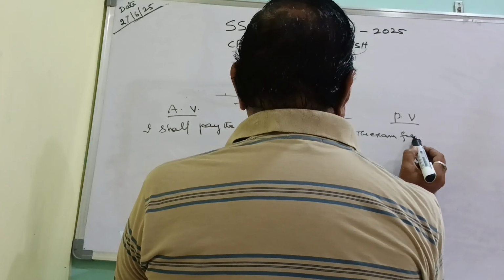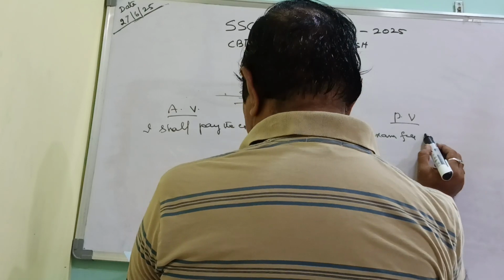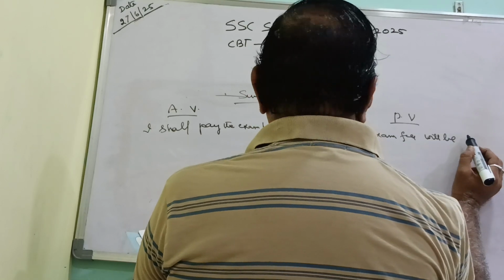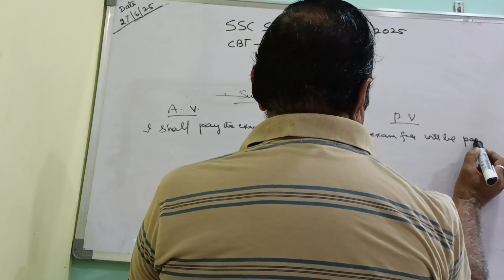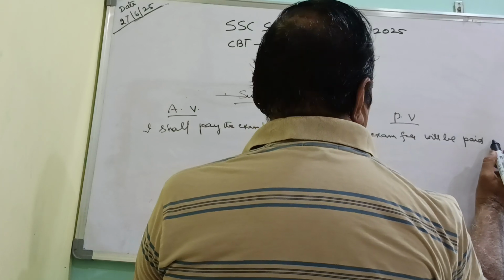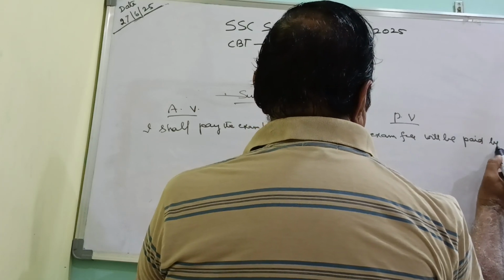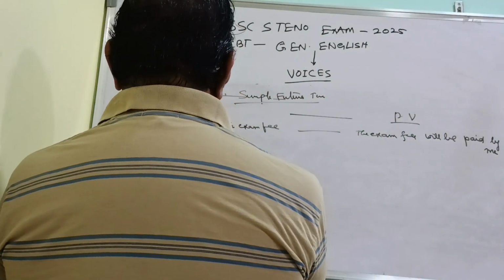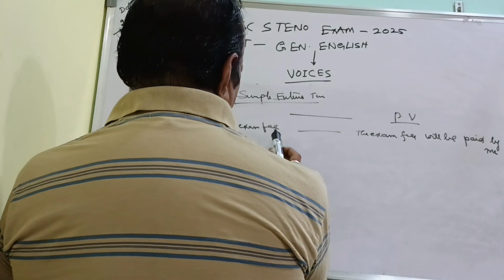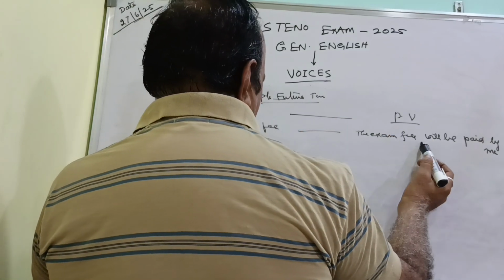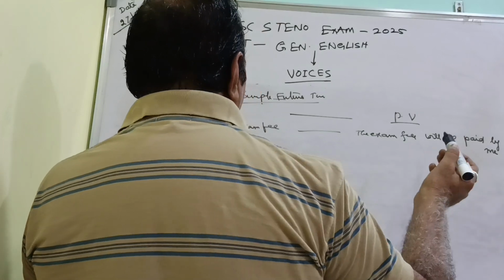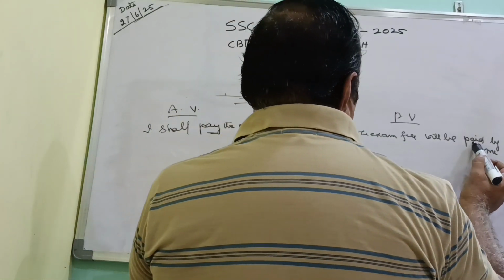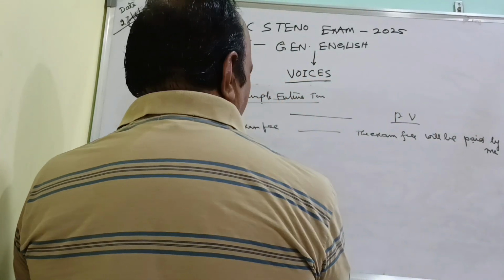The exam fee will be paid. The past tense form of the verb will be written here. Paid. The exam fee will be paid by me. Shall has been converted, instead of shall we are writing like this. See, I shall pay the exam fee. But in the passive voice, the exam fee will be added here. Will be, the past tense form of the verb, paid by me. I was converted as me here.